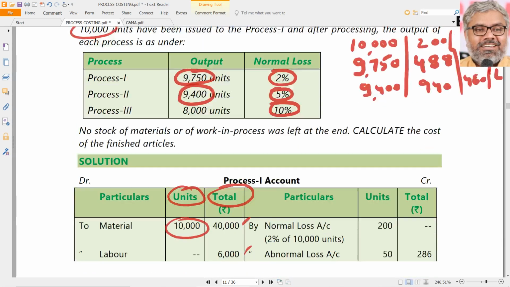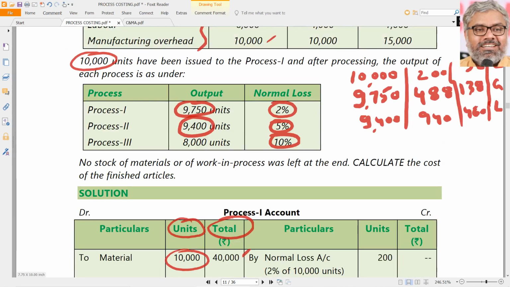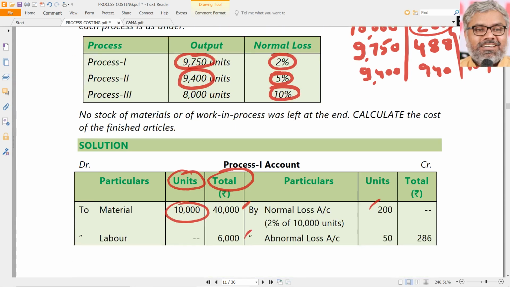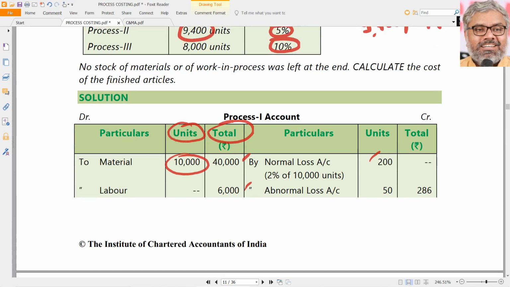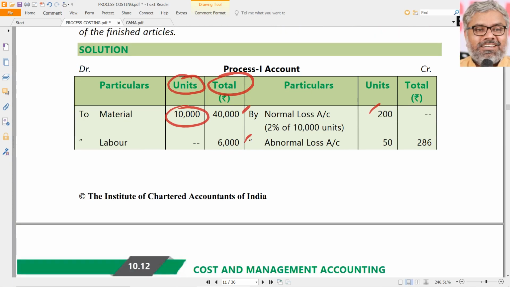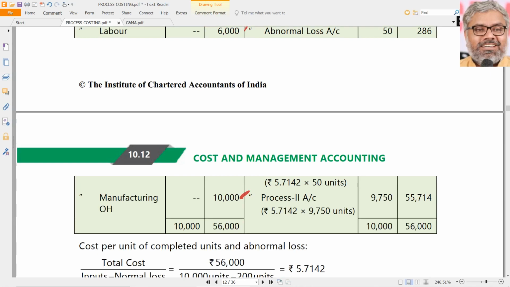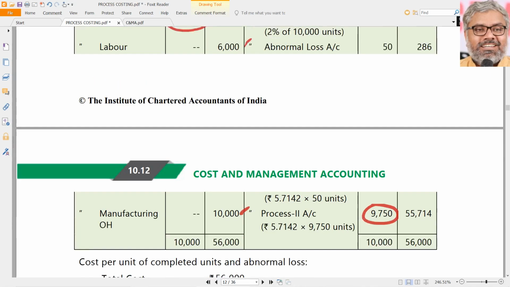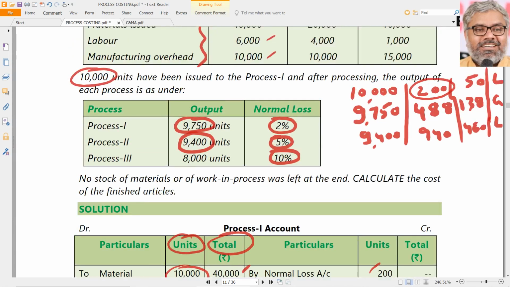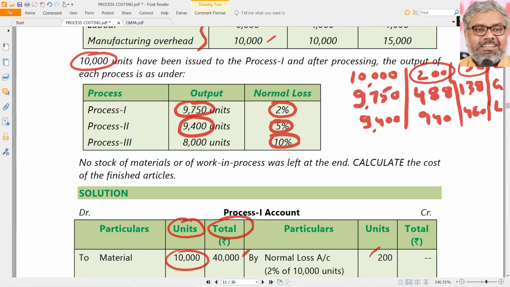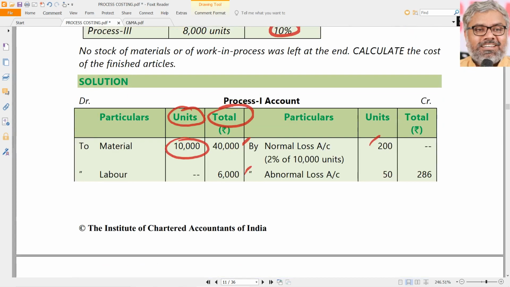Then normal loss in the first case is 200 units. Already we calculated that. That will be credited to the process account without any amount in total. Why? Because there is no scrap value given. Now if you tally the total number of units, how many units are going to the next process? Only 9,750, which is the completed units of process 1. As we already calculated, the abnormal loss in process 1 is 50 units.